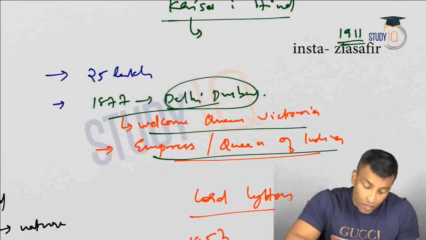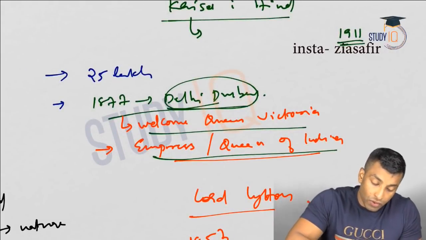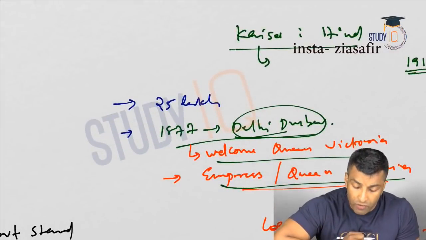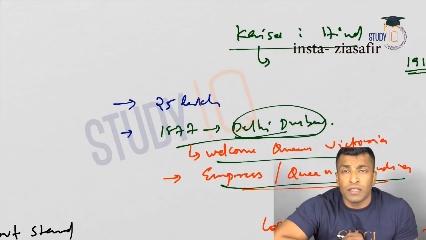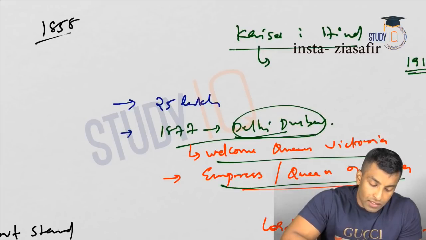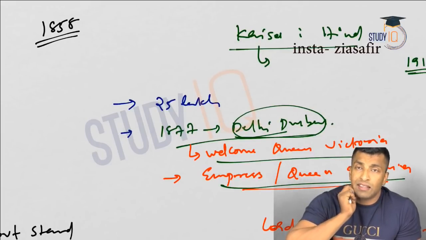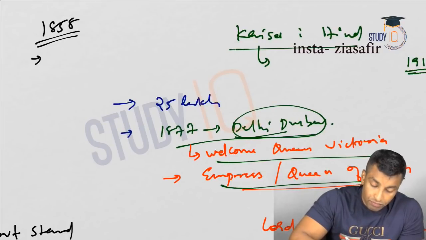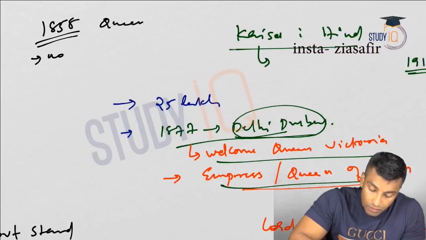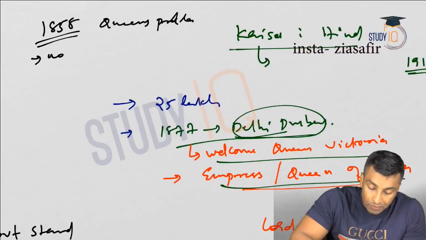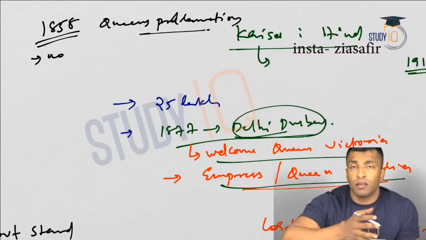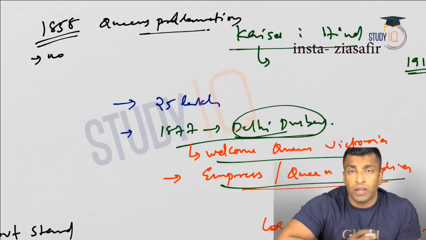See, welcoming Queen is not a problem, but the problem here was huge amount of public money was spent to welcome this Queen Victoria when she came to India, basically to appease the Queen by the local kings, right? Because if you remember, in 1858 we have discussed about Queen's proclamation, and in that there were 3 points, right? The first point was there won't be any further annexations. So I'm just talking about Queen's proclamation after the 1857 revolt, when the Queen directly took up the control over India from East India Company.